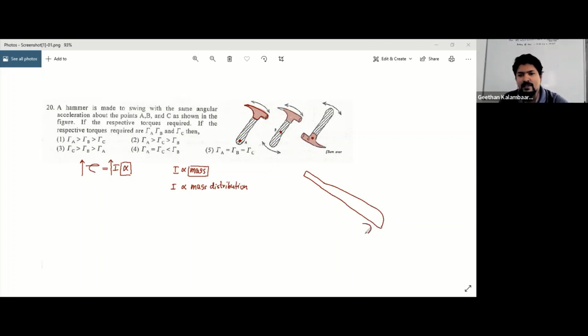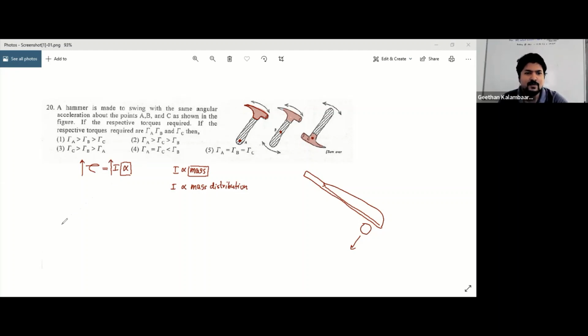So when you hit a ball with this part, it is going to get a higher force, because in order to swing the bat also, you have to give a higher torque, right? So that is a technique.